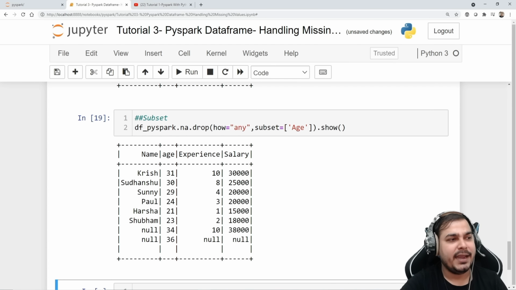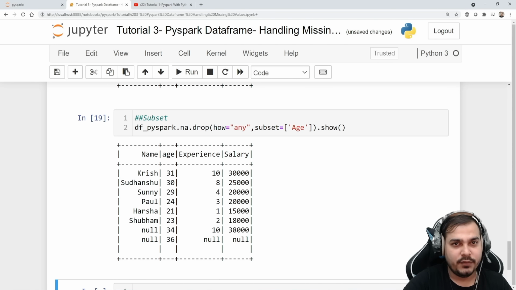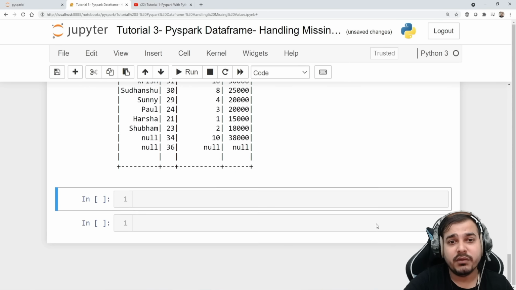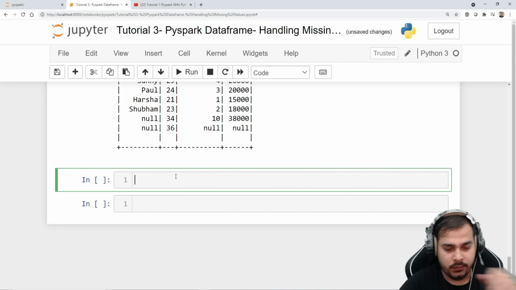So I hope you are getting an idea, guys. This is pretty good, because it is the same thing we are trying to do, right? We are actually applying whatever we did in pandas, and this is very, very handy when you are working with missing data. Let's go with the next thing.